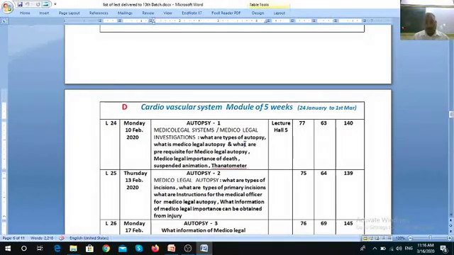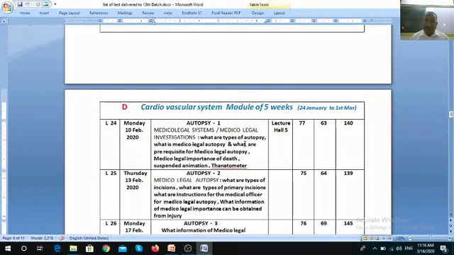Types of autopsy are number 1, psychological autopsy, number 2, medico-legal autopsy, number 3, hospital autopsy or clinical autopsy. But when we say autopsy, we actually mean medico-legal autopsy.